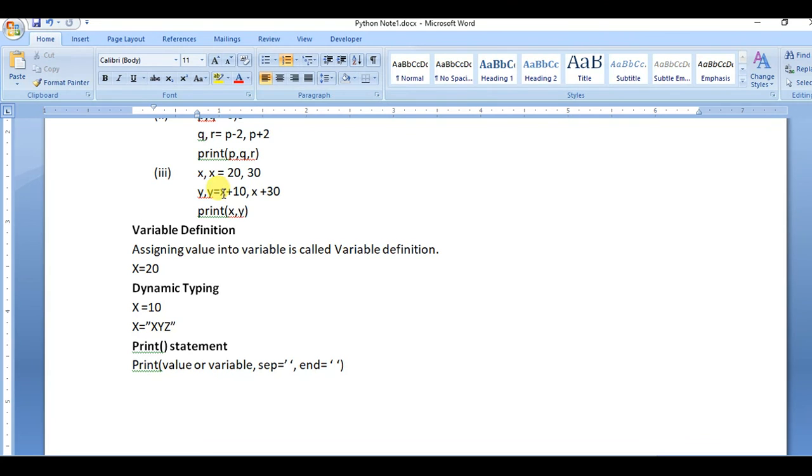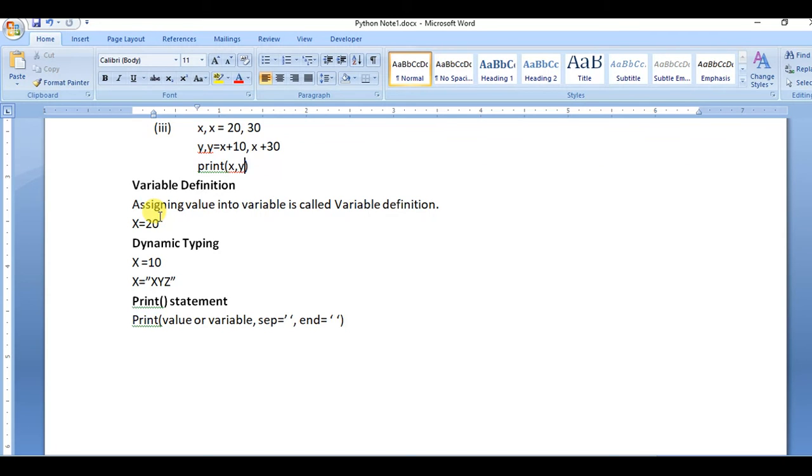And here y, so first this expression will be assigned into the first y. So x is 30 because the last assignment was 30. So x is 30, 30 plus 10, 40 will be assigned into y, and then x plus 30. So the x was 30, 30 plus 30 is 60. So y is 60. Okay, so here the value of x is 30, and y is x plus 30, which is 60. So 30 and 60 will be the output.